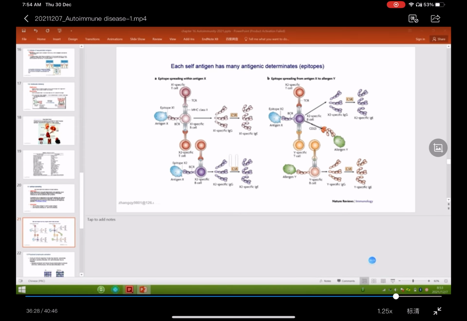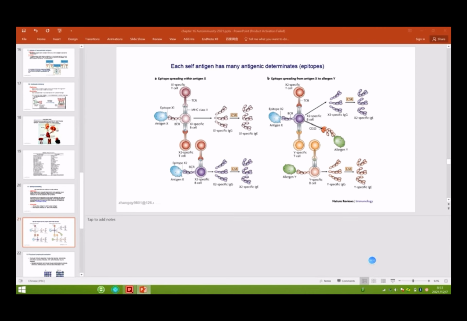So for the patient, if they take the medicine, maybe the inflammatory response will be controlled. But maybe two or three months later, they will come and ask you, why do I still have the clinical symptoms again? You should explain why: epitope spreading.